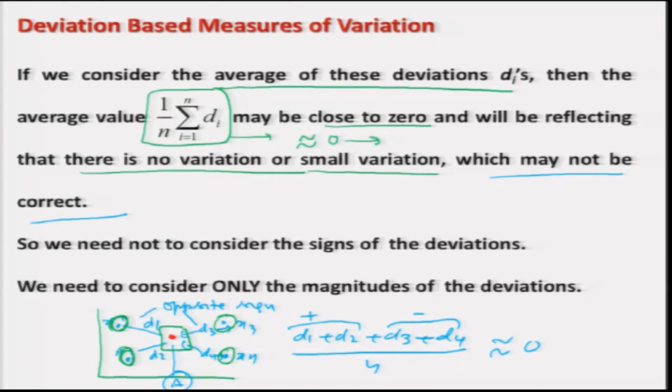So, we need not consider the signs of these deviations, but only their magnitudes. Now I need a summary measure which can denote the variation in the data based on the deviation, and these deviations have to be considered only in their magnitude.